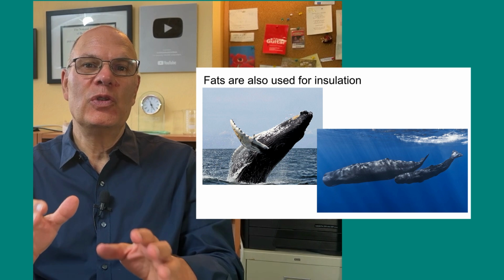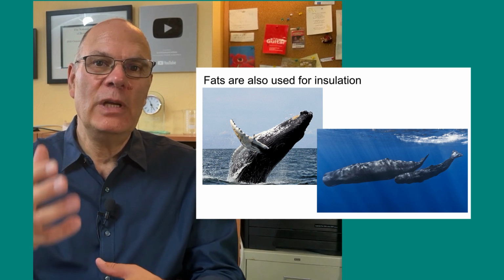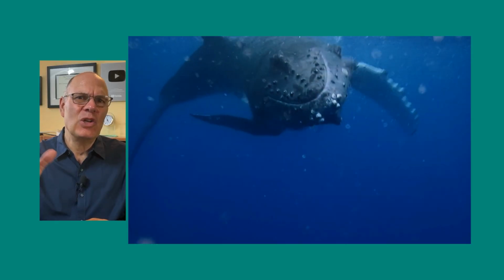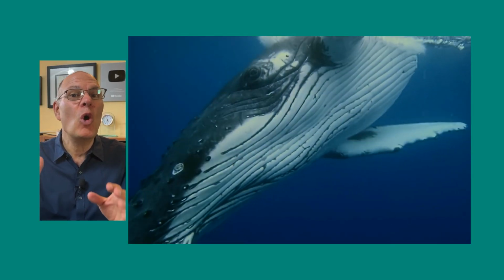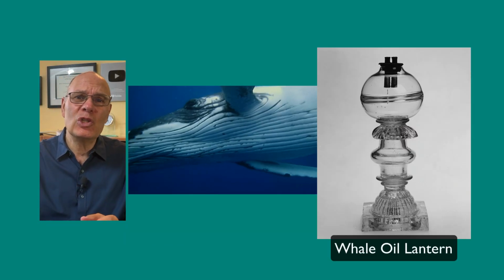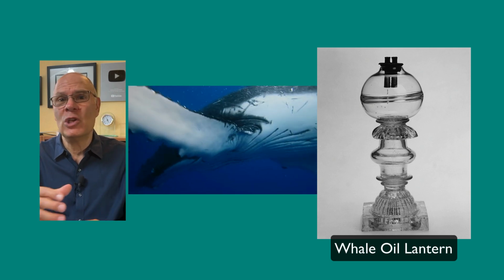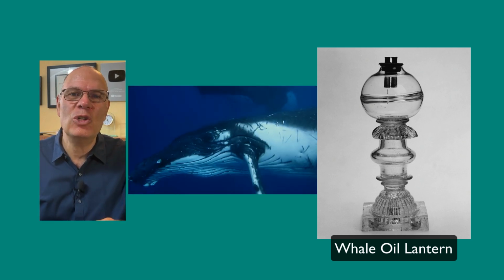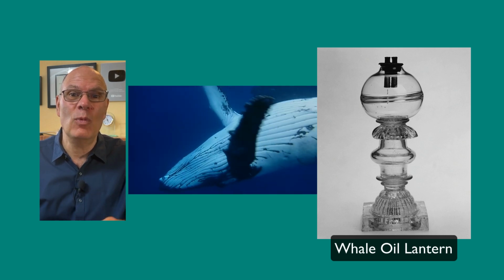Fats are also used for insulation, and that's why marine mammals like the whales have a lot of fat on their bodies. It's hard to believe this, but whales were almost hunted to extinction to extract the fat from their bodies, which was used to light lanterns throughout the United States in the 1800s. Good thing that we don't do that anymore.